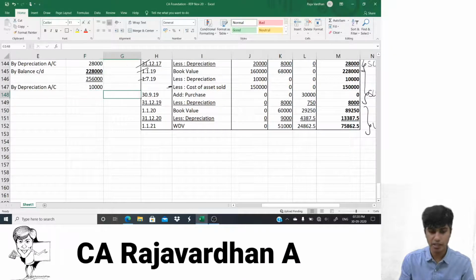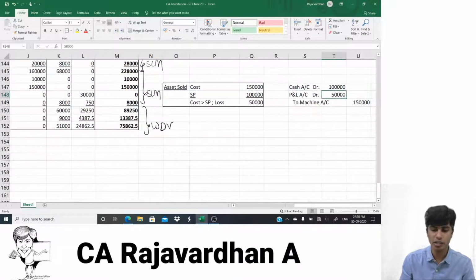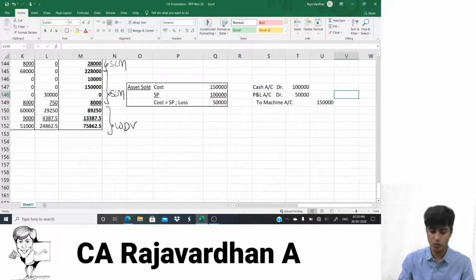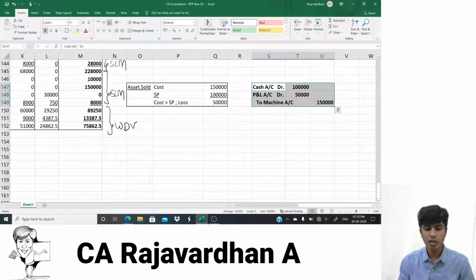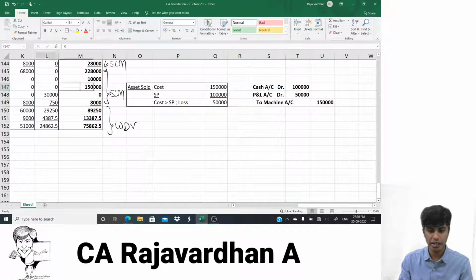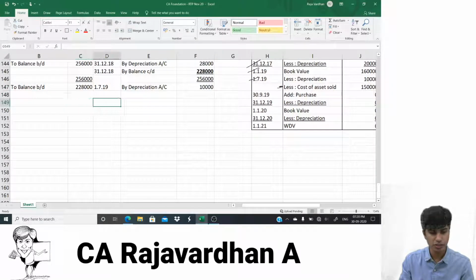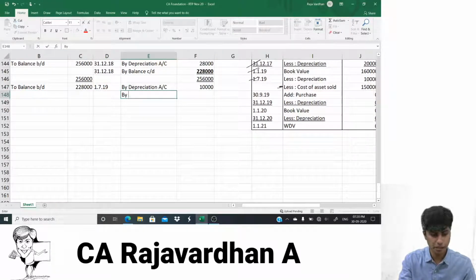For the sale of the asset part, don't break your head. We've already done the working note and I've written the journal entry also. So what is the journal entry? Cash account debit, P&L account debit to machinery account. So in machinery account, I would have to write by cash, by P&L. How much? 1,50,000. So I'll write by cash 1 lakh, by P&L 50,000. Come on guys, get ready. By cash. This is the selling price.